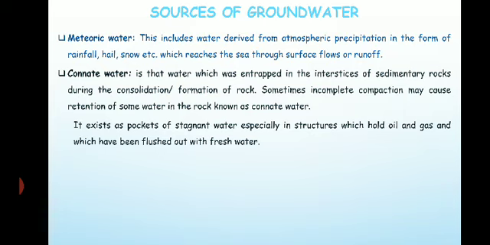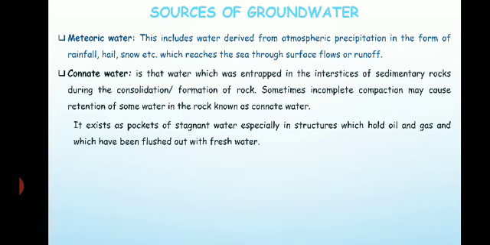That water which is trapped is one of the sources of water, the connate water. So connate water is the water which was entrapped in the interstices of the sedimentary rocks during its formation or consolidation.